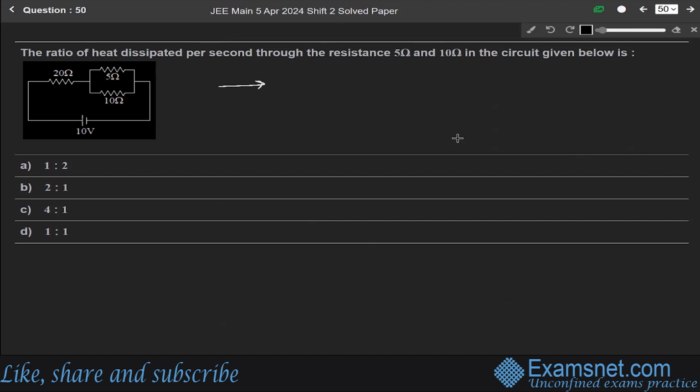Okay. So this question is from the chapter of current electricity. So first of all, let us say current I is coming in this direction. Okay. So this current I is distributing into two parts. Let us say this is I1 and this is I2. And from Ohm's law, we know that V equals IR.